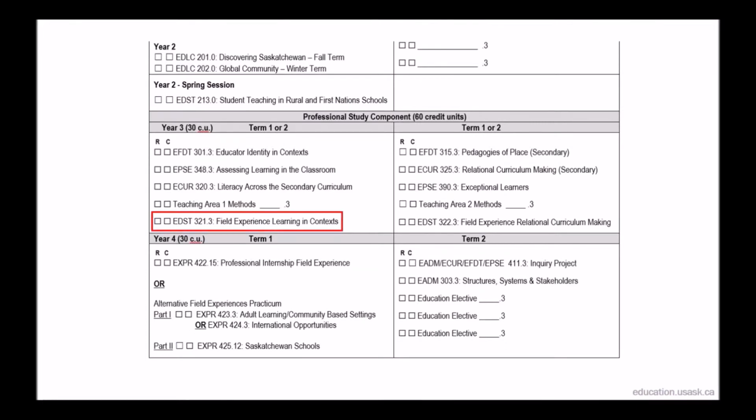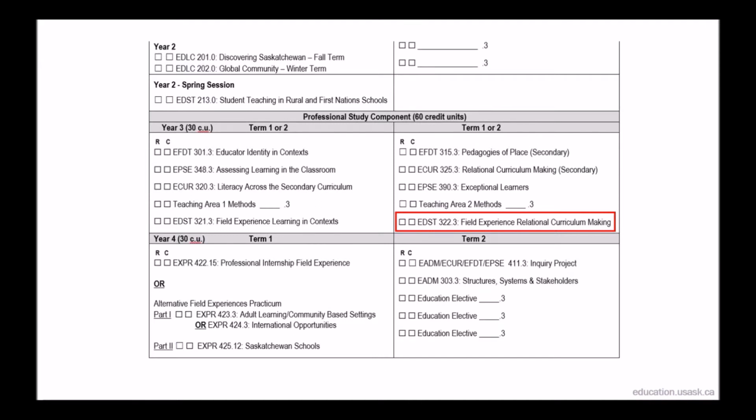Your second field experience, EDST 321.3, takes place during the fall term of your third year. You'll spend 2 days a week for the fall term paired up with a collaborating teacher in or around Saskatoon. EDST 321 is designed to give you a longer-term experience in the same school and involves collaboratively planning a few lessons as well as meeting other outcomes. Your third field experience, EDST 322.3, is in the winter term of your third year and builds on EDST 321. You are required to do a greater number of lessons and achieve more specific outcomes to prepare you for your final field experience.